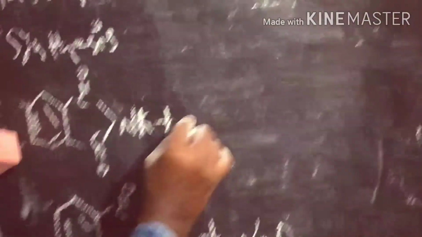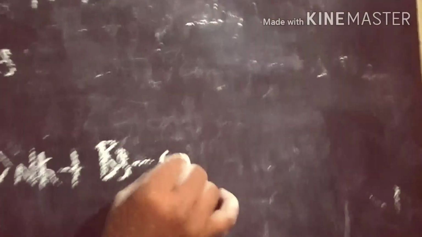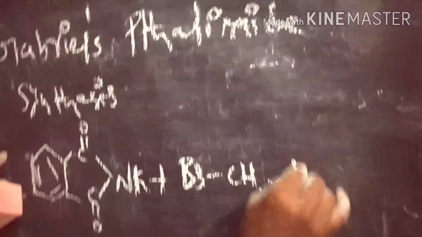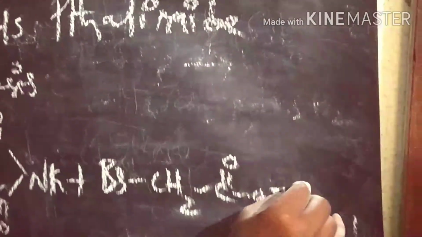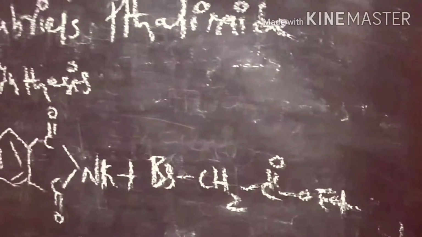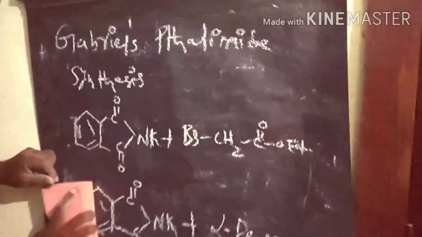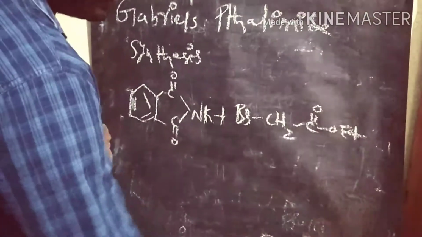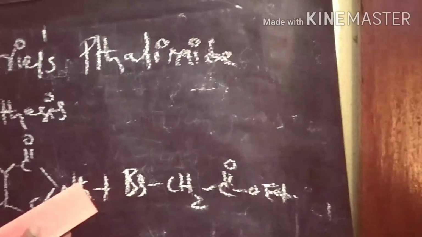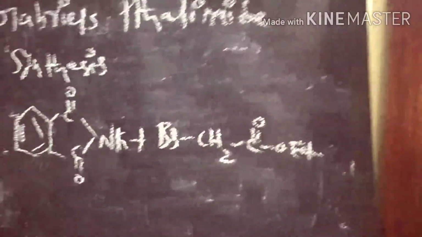For example, if you take an alpha bromo ester, the potassium reacts with bromine. So finally KBr is eliminated, and the CH2 group attached to the nitrogen is the product.